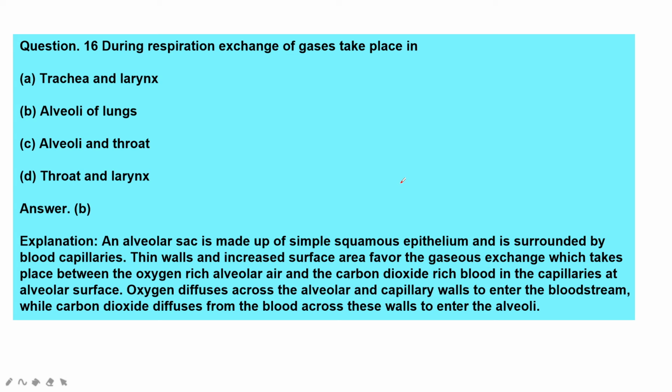Okay, so oxygen diffuses across the alveolar and capillary walls to enter the bloodstream, while carbon dioxide diffuses from the blood across these walls to enter the alveoli. So it is alveoli of lungs only where the exchange of gases takes place.